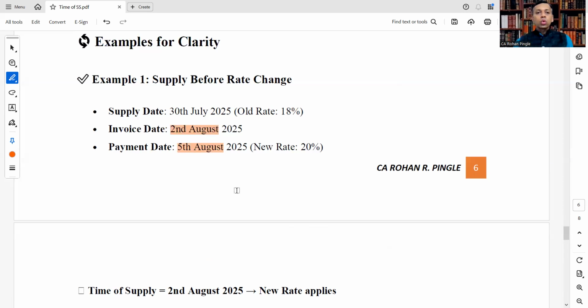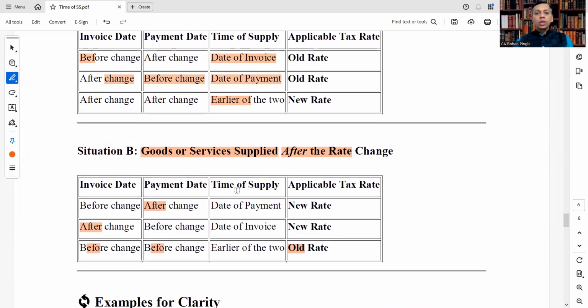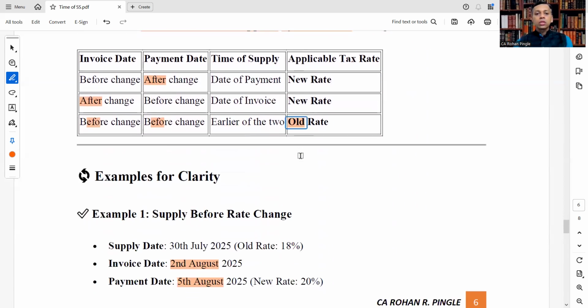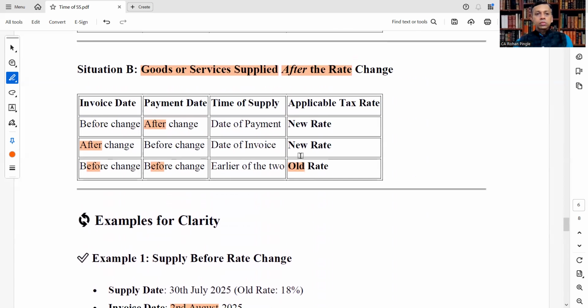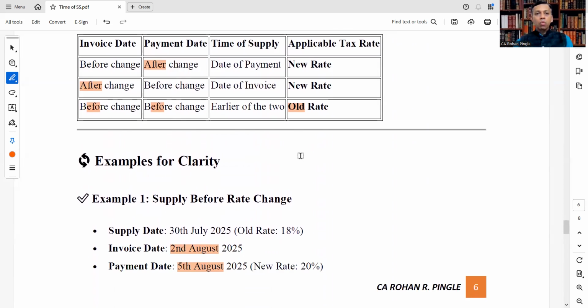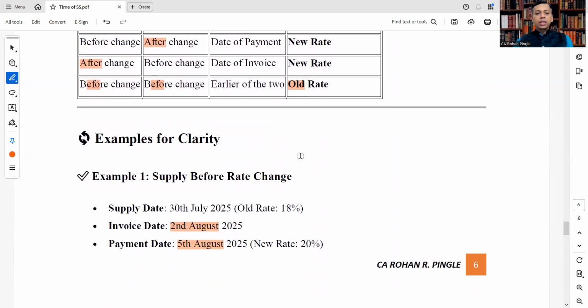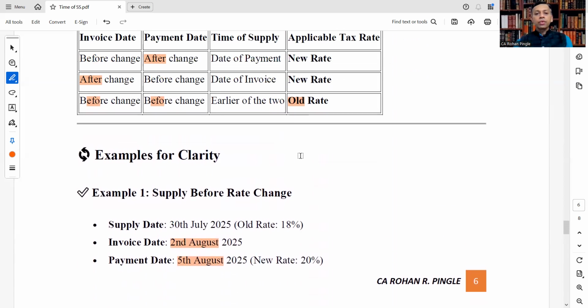So supply before rate change, we are here. We have to compare what? Invoice date and payment date. 2nd August, 5th August.